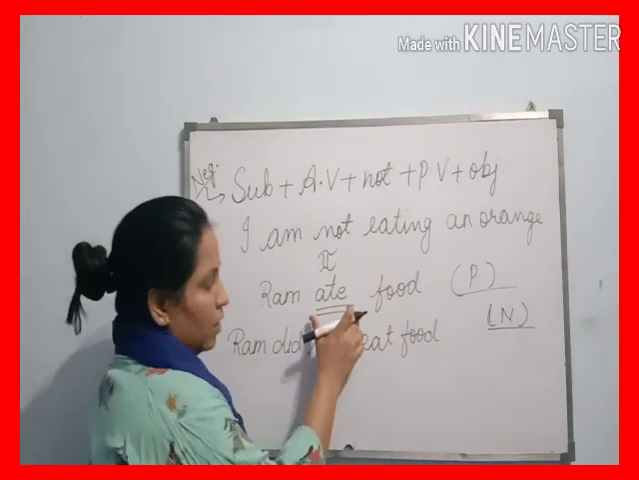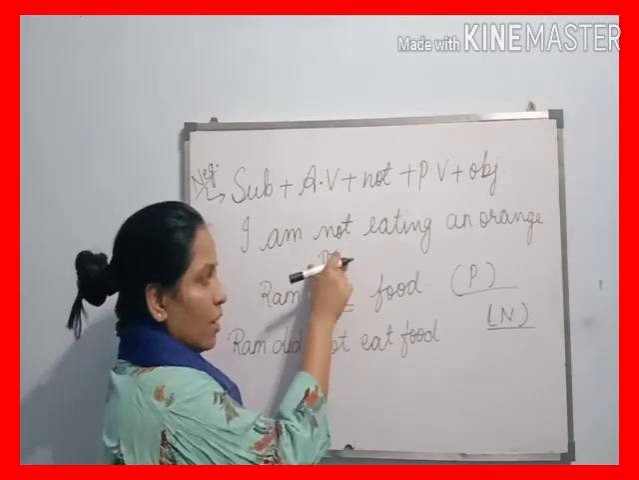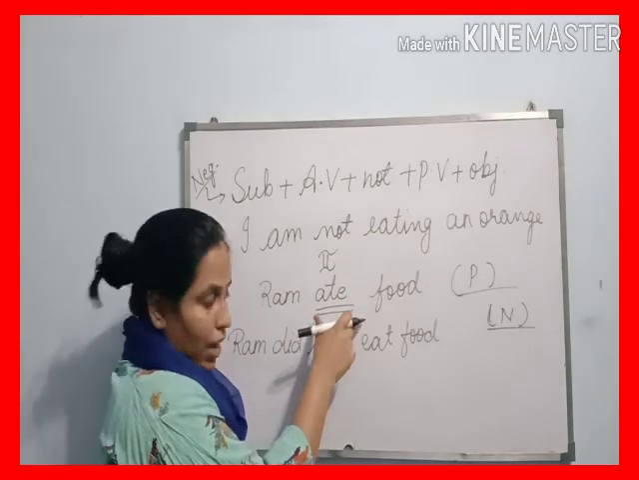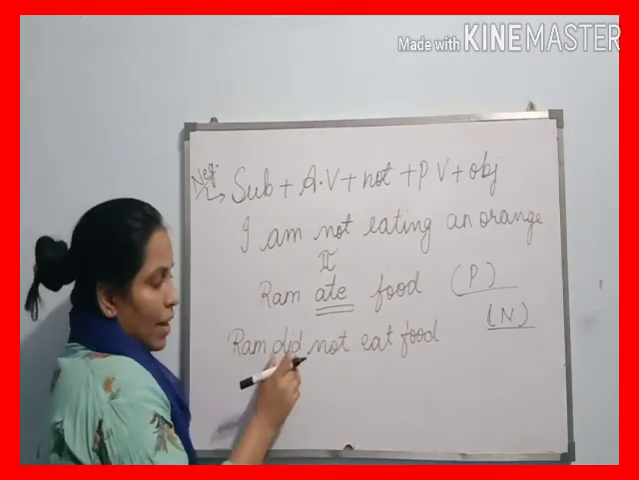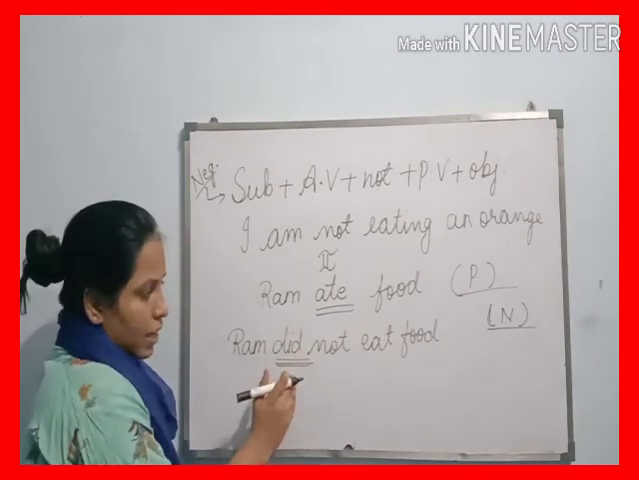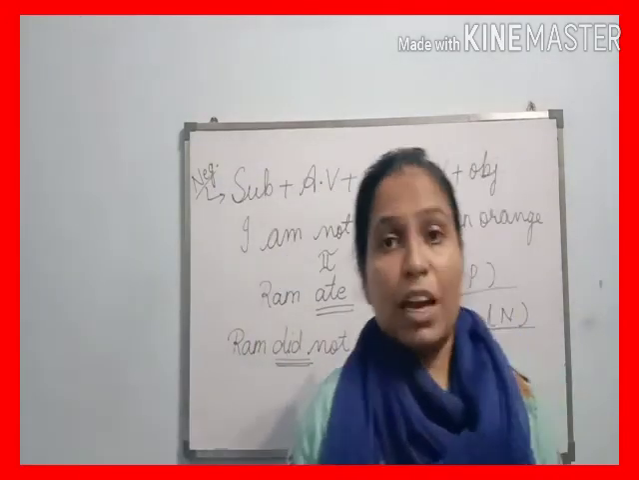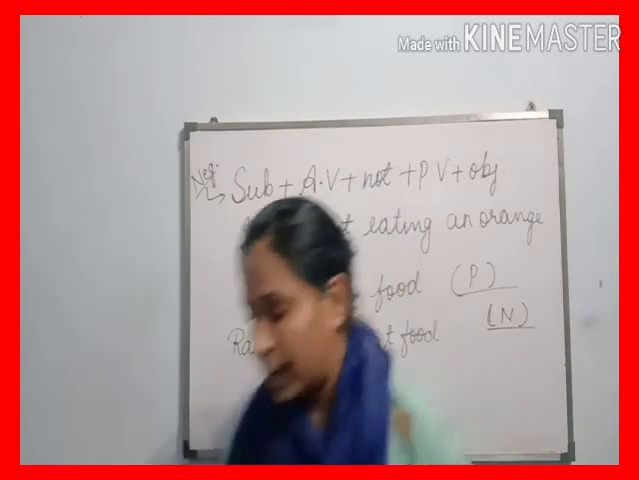So we can easily change the sentence into negative. First we find the principal verb. This is the principal verb, ate, the second form of the verb. As we know, the second form runs in the past tense, and we change it into a negative. How? We just write Ram. In the past tense we know that the auxiliary verb did is used. So we write here: did not eat food. So this is the second time I have explained how we change positive into negative.